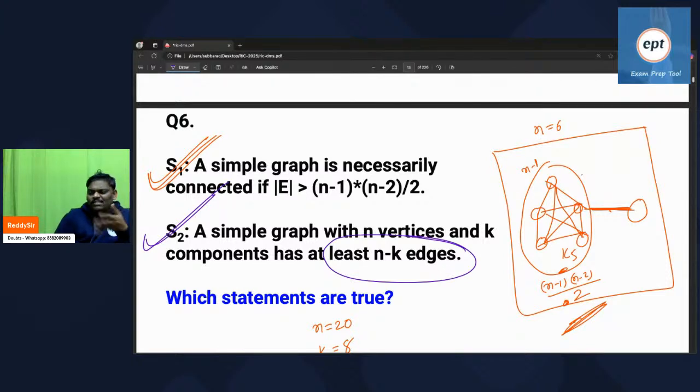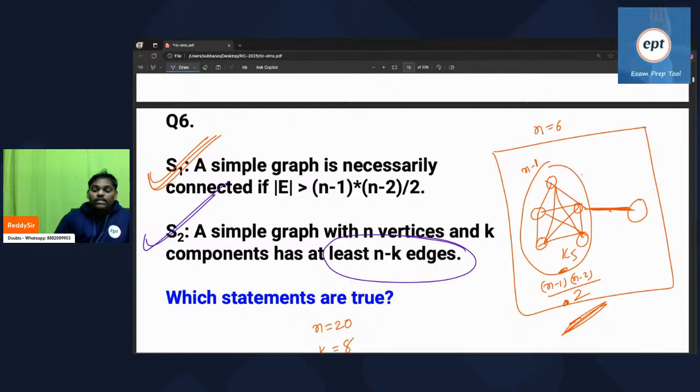See, all are the same. Algorithms same, discrete mathematics same, everything same, TOC same. In my opinion, these three subjects are the same. All are small logics. Algo, discrete mathematics, TOC are similar.